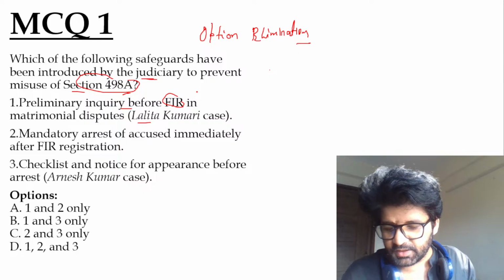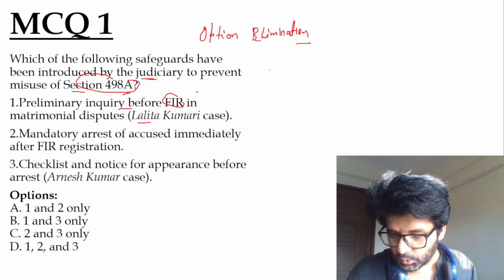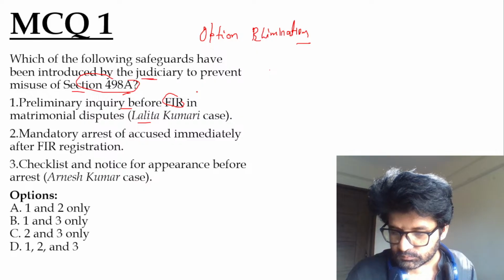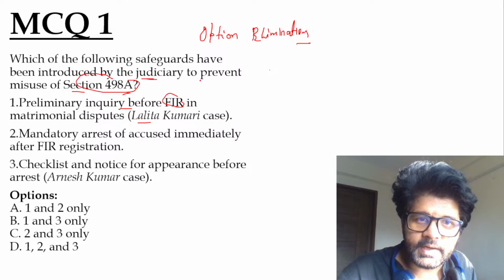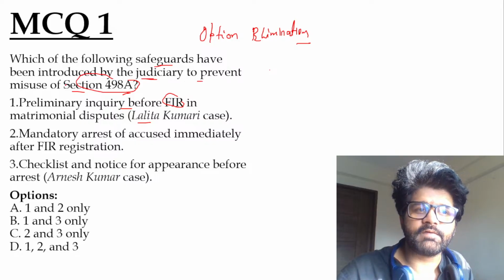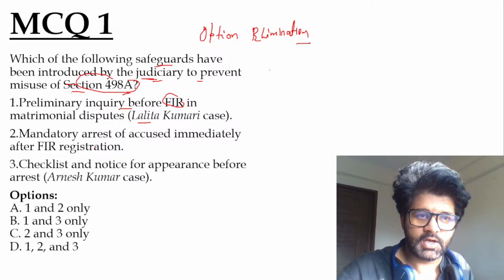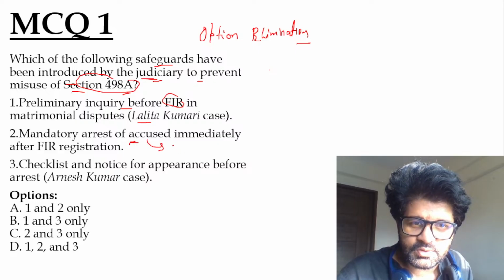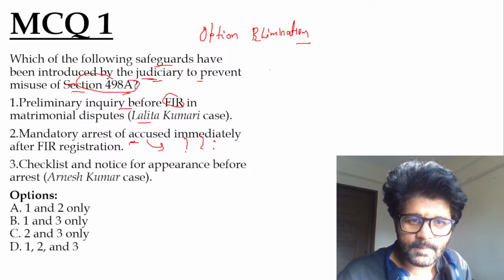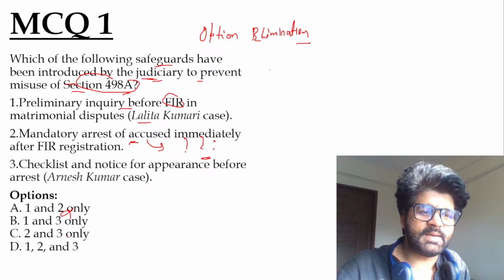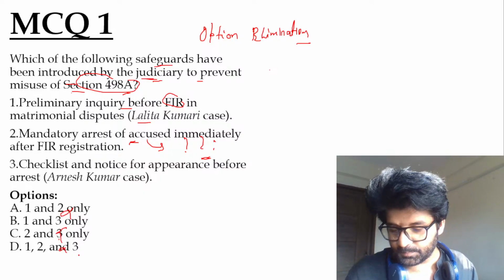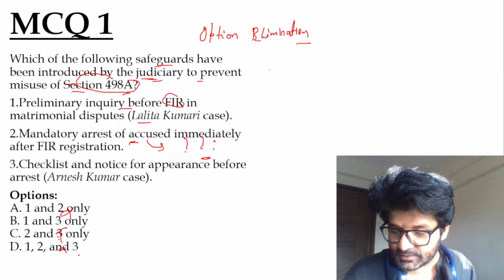So Rajneesh has given the answer. What we have just discussed, what about Gajanan, Mamta, and other people? What is the answer? See here, section 498A, they have asked which of the following safeguards have been introduced to prevent misuse. Mandatory arrest, will it prevent misuse? Just eliminate the second one, bro, and you're left with B as the answer, as Hannah stated.